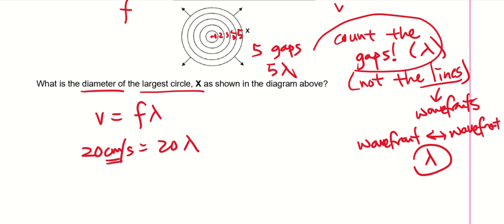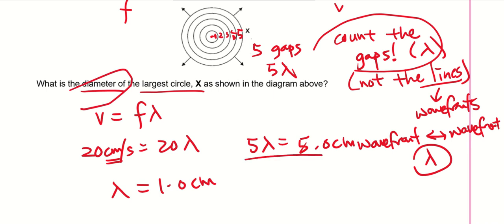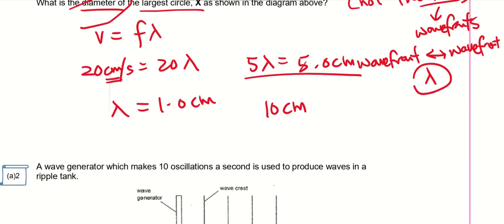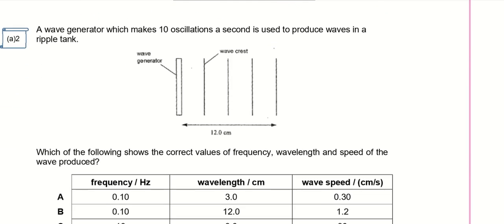Take note, since the speed is in cm per second, later on the wavelength will be in cm. So it will be 20 divided by 20, 1.0. Okay, and now because there are actually 5 wavelengths, the diameter, which is 5 wavelength, is actually 5 cm. Okay, but they are asking for diameter, so this is only a radius, so the answer will be 10 cm, right? Okay, let's look at another example.